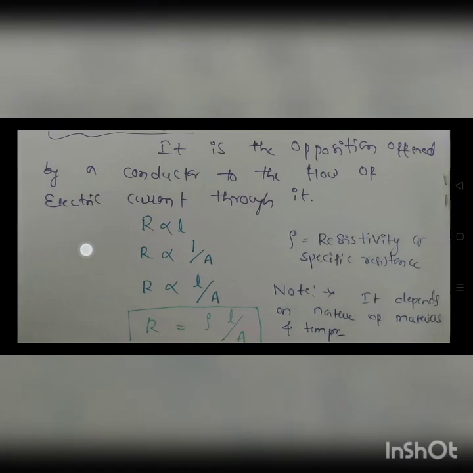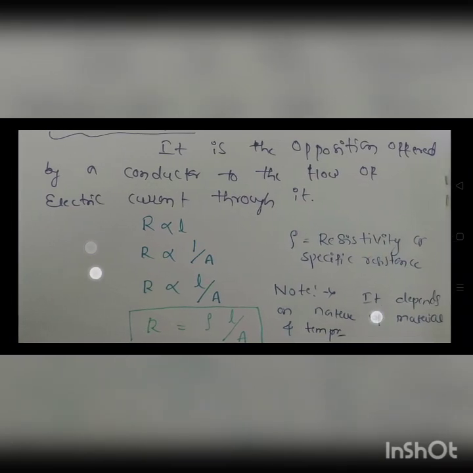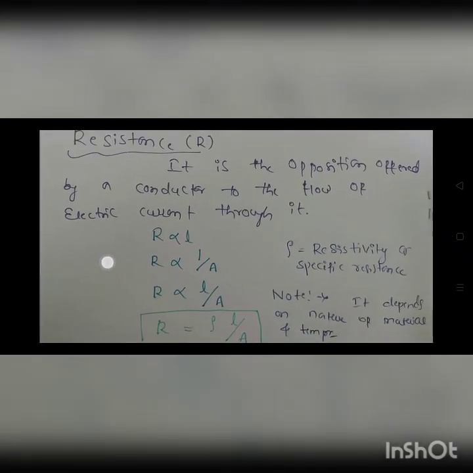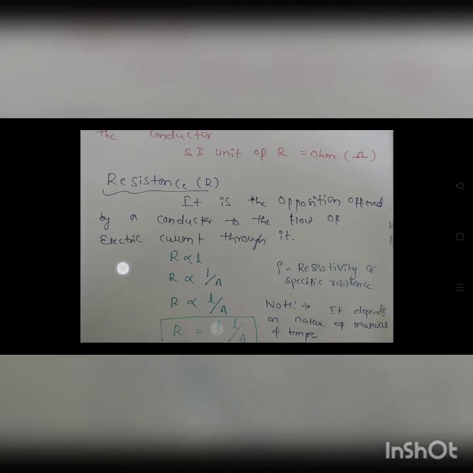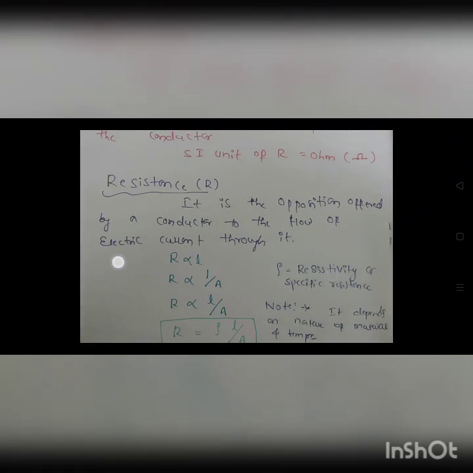So you can write R is directly proportional to L and inversely proportional to A. If you want to remove the proportionality constant, then you will get the equal sign, R equal to rho L by A. This rho is the resistivity, or you can call it specific resistance. Here I have made a note: it depends on the nature of the material and temperature. This is about resistance.